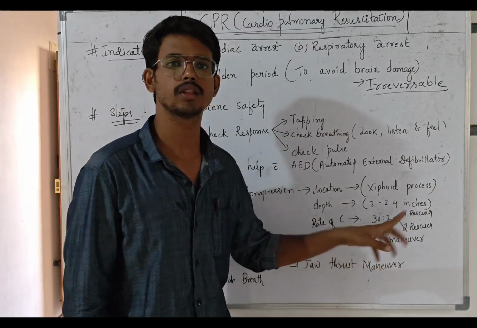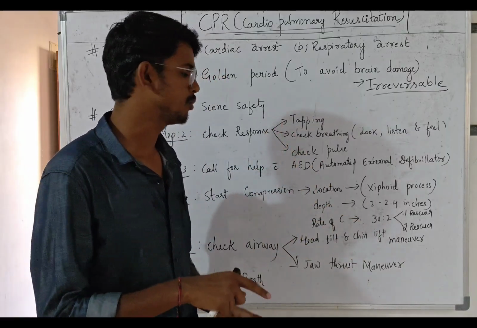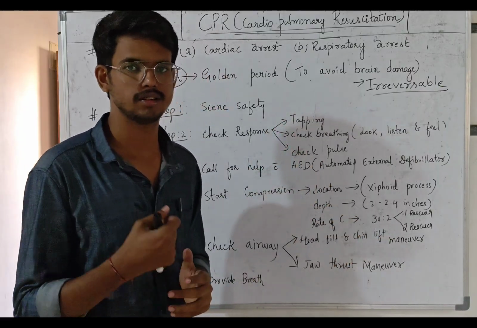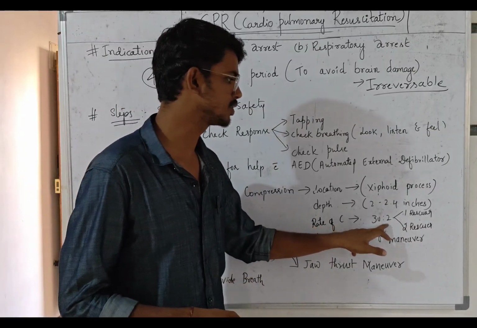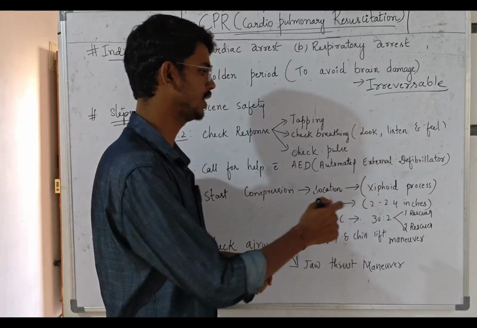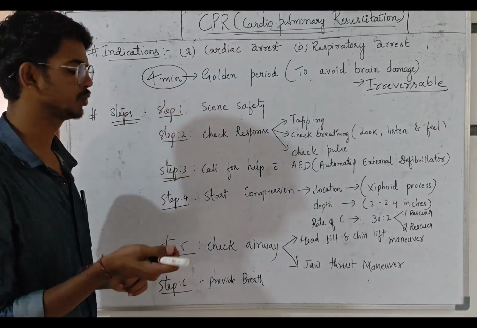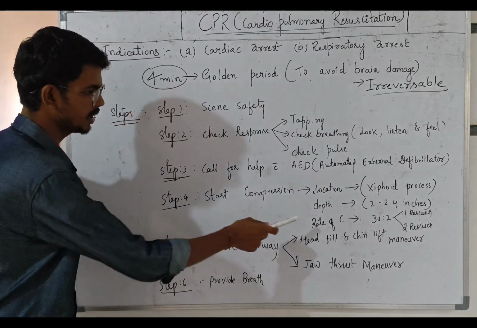But with two rescuers, if someone is doing 30 compressions, the other rescuer provides the rescue breaths. After that, the first person starts the compression again. The two can alternate, meaning the persons can exchange to do the CPR. Okay, this is the rate of the compression.